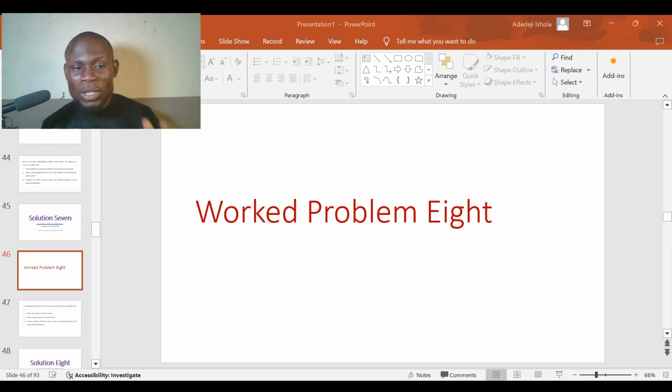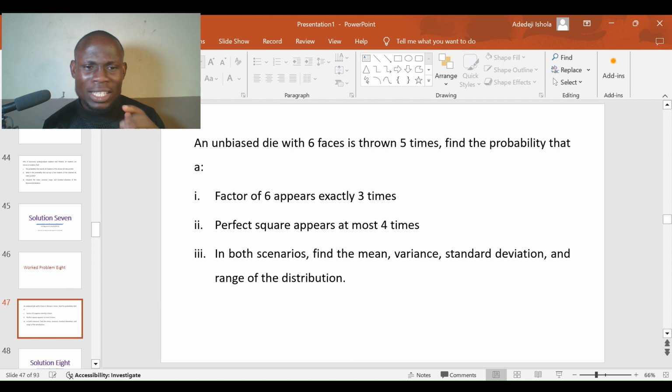The worked problem 8. Now let's take a look at this question. This question says, in an unbiased die. Unbiased die just tells you that it's a random experiment, because in a random experiment every element has an equal chance. That's just what it means. The grammar, don't let it affect you.